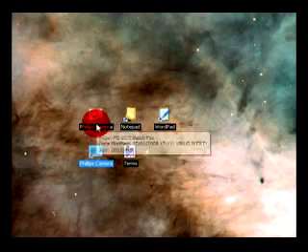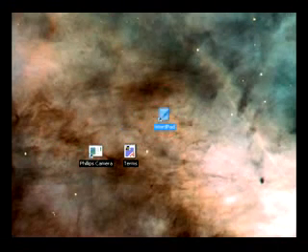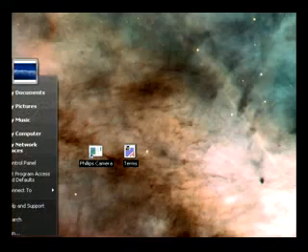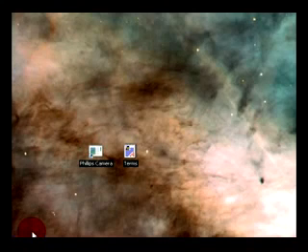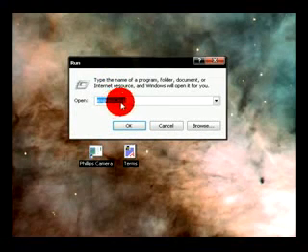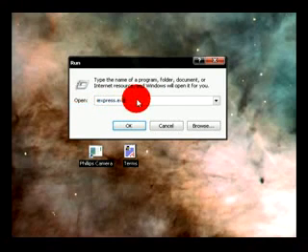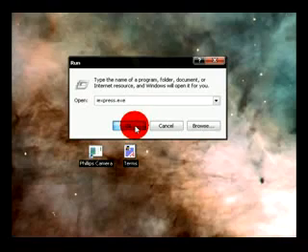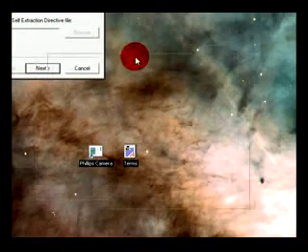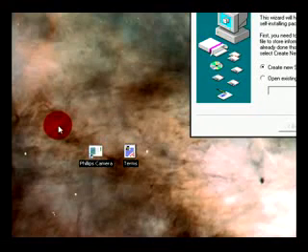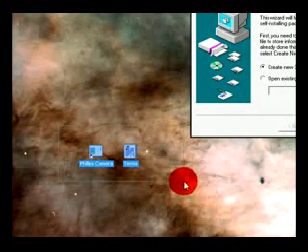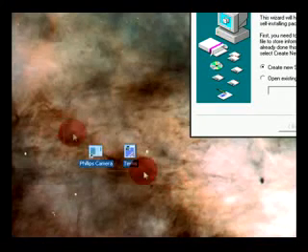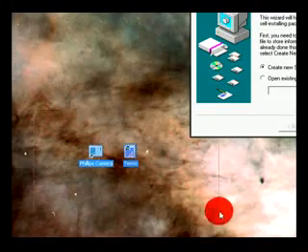Now these are the main files we need, really. So now all you need to do is go to Start, Run, and type in iexpress.exe. Okay, and it will open up this. So basically now what we're going to do is attach these two files to a .exe and it's basically going to extract them so it looks genuine.